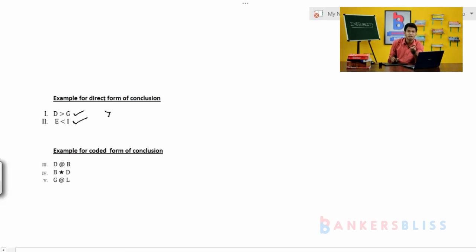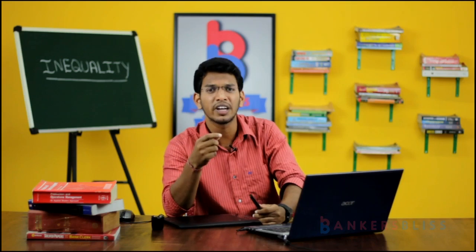When we have the symbol between the elements, for example, D @ B, B * D, G @ L, they are represented by the symbol, and when they are represented by the symbol, we call that a coded form of inequalities. Is it clear? So once again, for your better understanding, I'll repeat it. Inequalities are nothing but not equal between the elements.